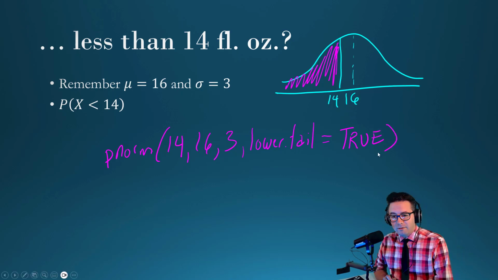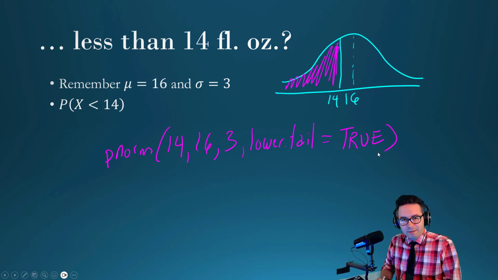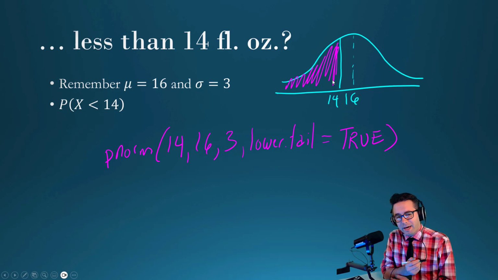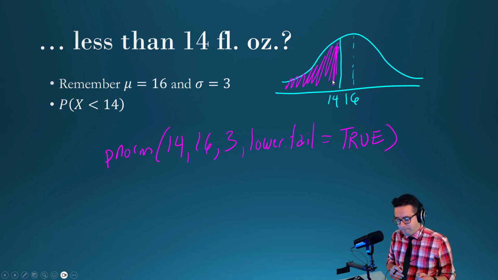Cool. And so then if we put that into R, the value that we'd get is about 0.2525, okay? Which kind of makes sense. It's not going to be exactly how I drew this because I just eyeballed it. I just knew that it was less than 16, so I didn't know what that area would look like. But I just knew it would be less than 50% because anything less than 16, the mean would be 50%, because we are assuming this is normally distributed, right?